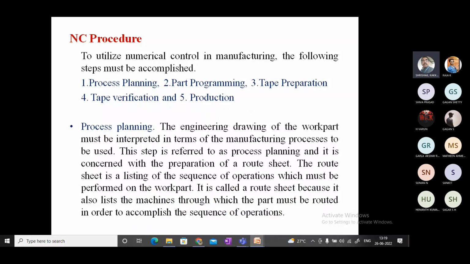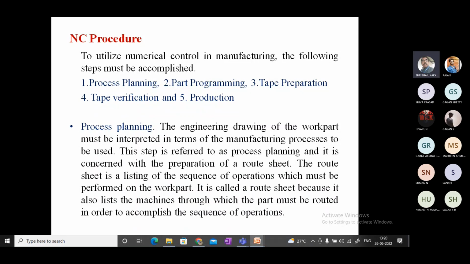For example, if I have to write a program, there are 5 important steps which the programmer has to follow: process planning, part programming, tape preparation, tape verification, and production. These are the 5 important steps in chronological order. Process planning: we have to plan the process.